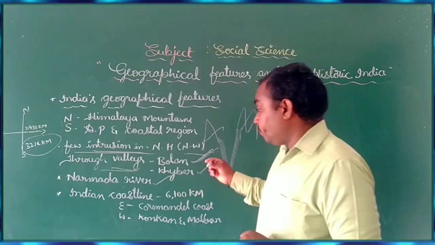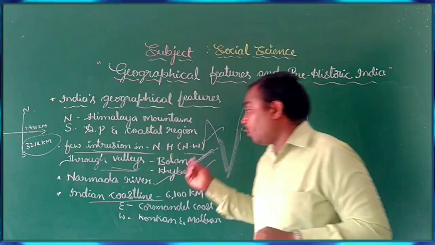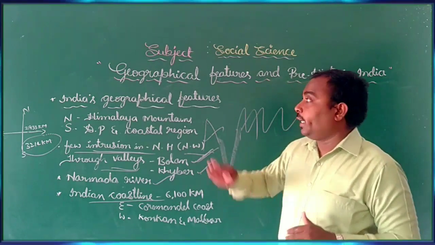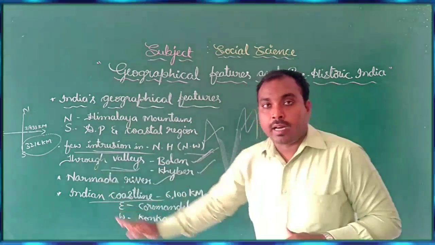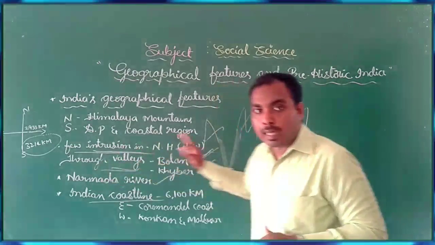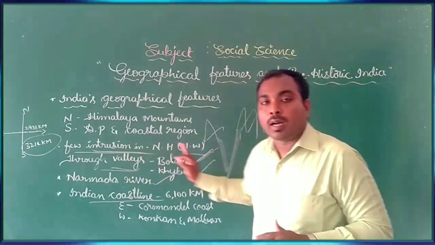If you talk about the coastline of the complete India, from Gujarat to Kolkata a 6,100 kilometer coastline is found. How much? 6,100 kilometers from Gujarat to Kolkata.